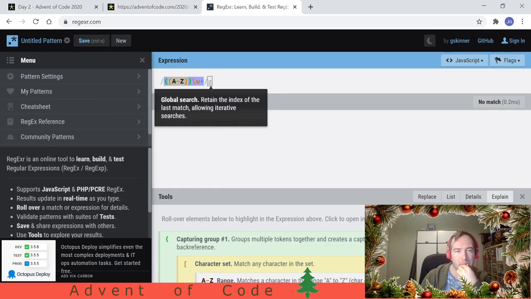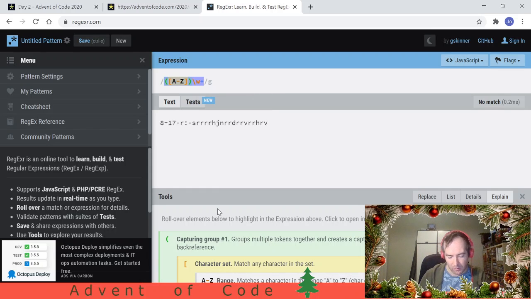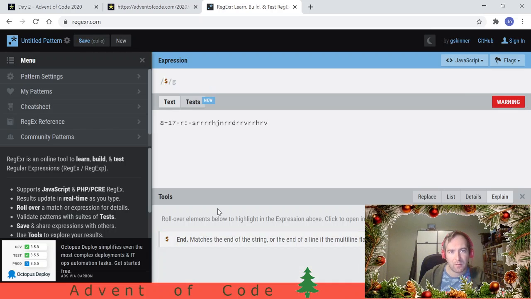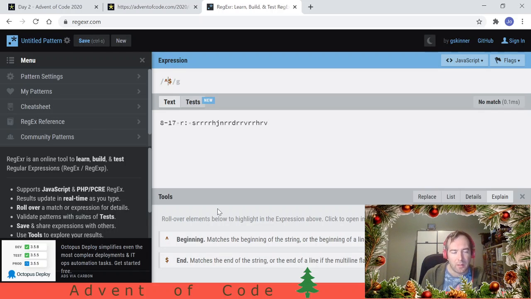So, start to end, and dollar is the end. What's the beginning? Caret, like the little hat thing. I'm using a new keyboard, so I have to look that up as well. Yeah, beginning, end, and then we need a number of digits, I'm guessing.